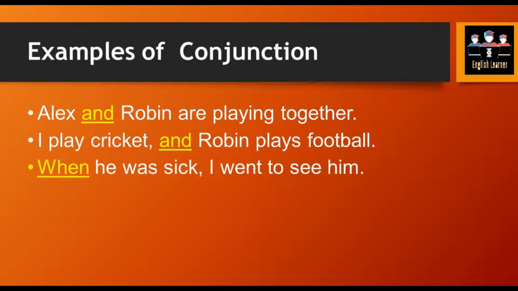Next example is, when he was sick, I went to see him. Now over here, when is indicating the situation or the condition that is expressed in the second part of the sentence. So in this example, the conjunction when is showing us the relationship of one part to another part of the sentence. So basically conjunction serves two purposes. Number one is linkage, and the second one is to show the relationship. Obviously when things are linked up, they are going to show certain relations to each other.